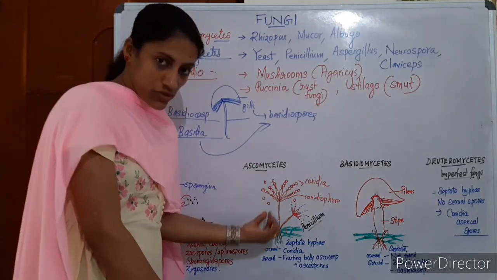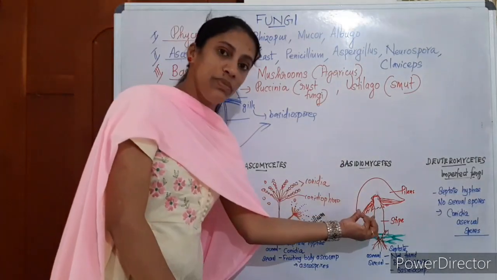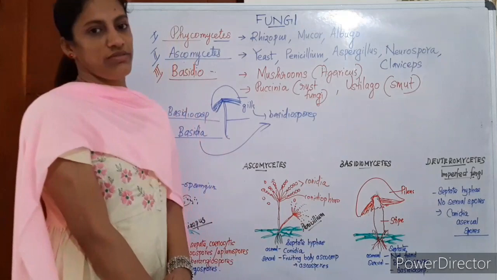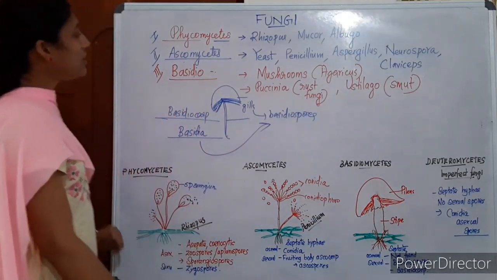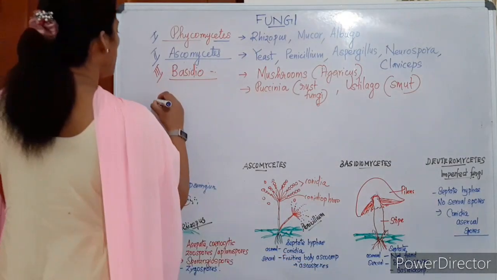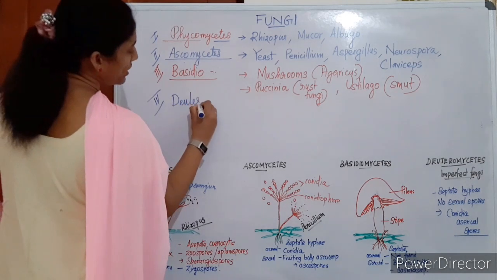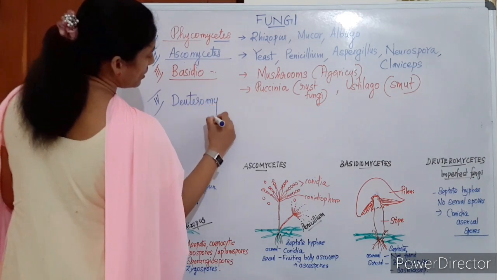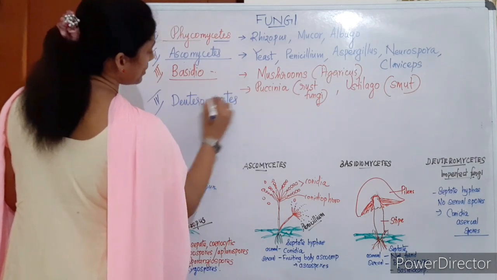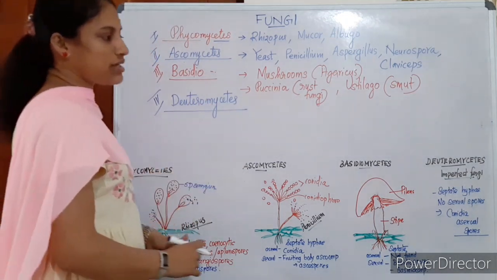Inside the asci, ascospores are formed. Outside the basidium, basidiospores are formed. Okay, that's about the basidiomycetes. Then the last group is known as deuteromycetes. This group is known as deuteromycetes. Okay, all characters are written there.